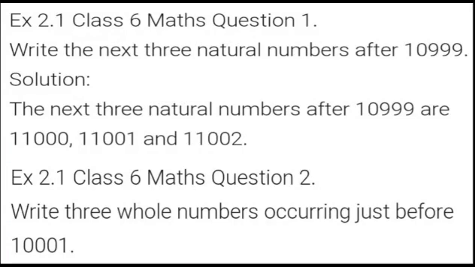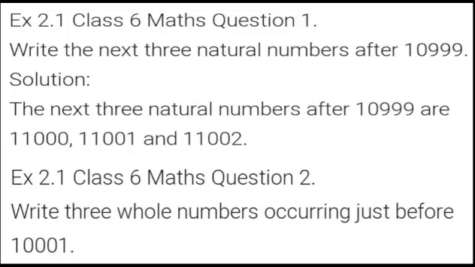So for the first number we will get 11,000. After 11,000, if we add 1 to it, we will get 11,001, the new successor. And the next successor of 11,001 is